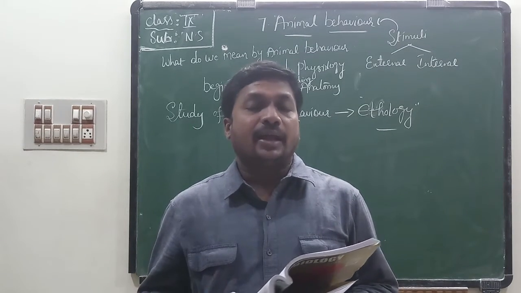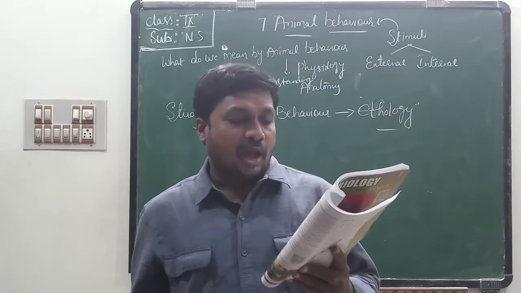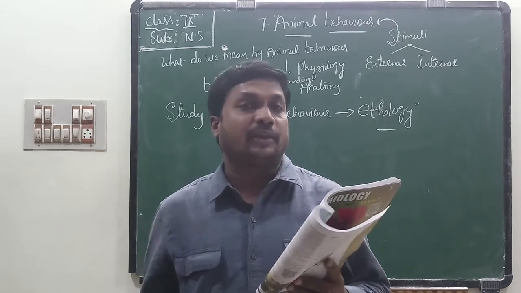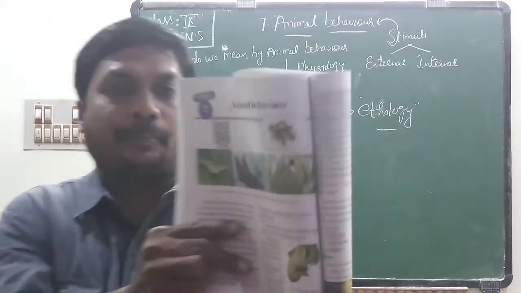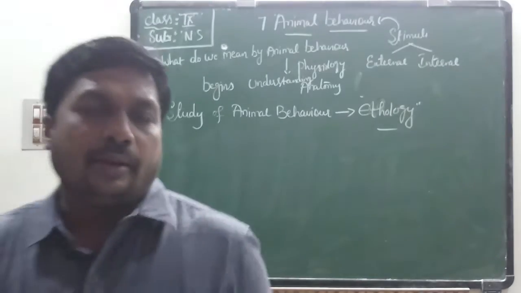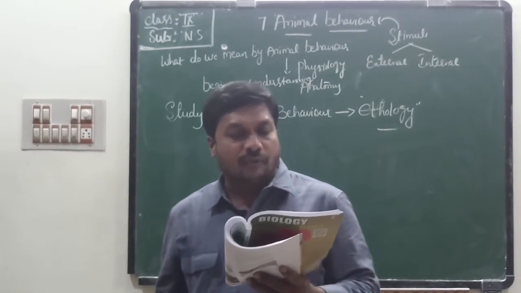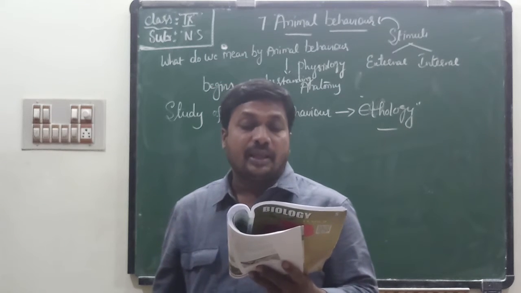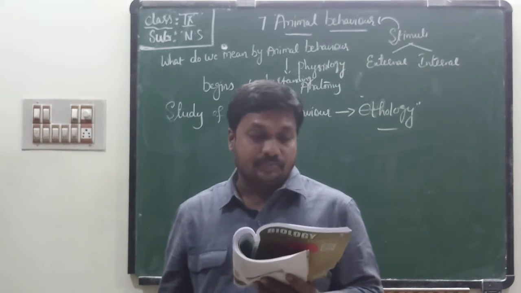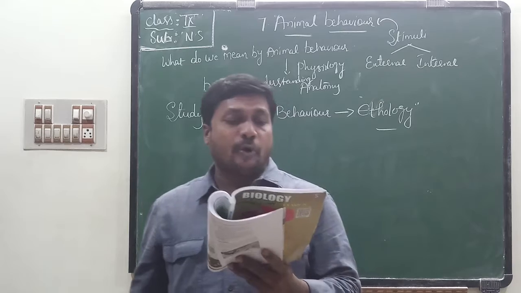Now once again I show the pictures. All of you open your page number 94 textbook and observe the pictures here. Here we can find 3 pictures: a butterfly on a flower, a gorilla at rest, a bird making a nest. See here, observe the above figures.